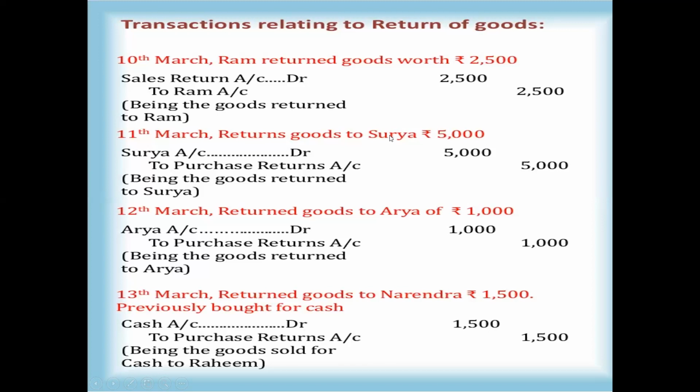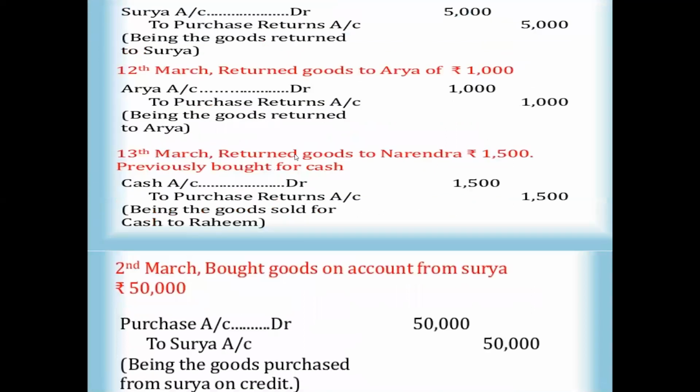Now is he a receiver or giver? You can see, return goods to Surya. Surya is a receiver. Receiver is always debited. Surya account debtor to purchase returns account. The narration is being the goods returned to Surya. That is, the amount you can write.